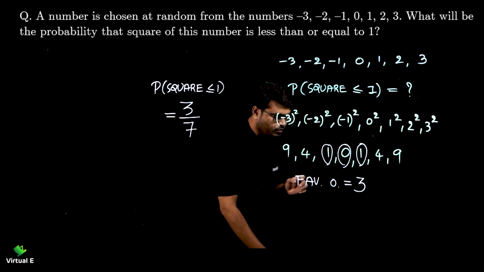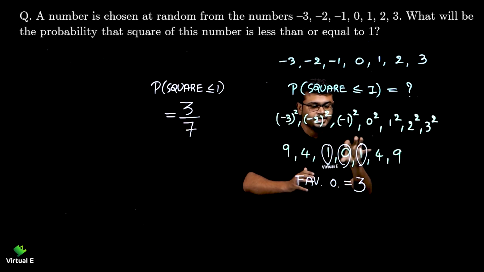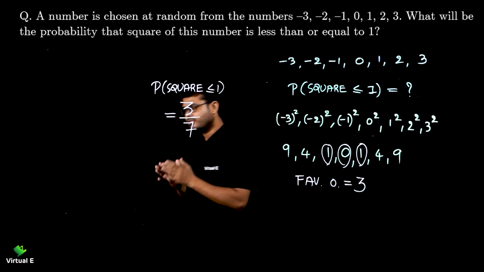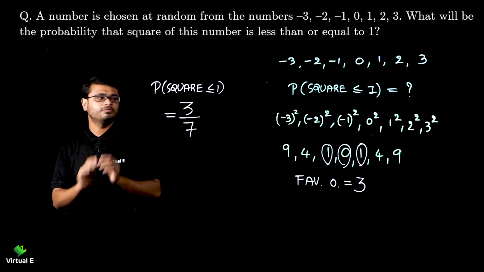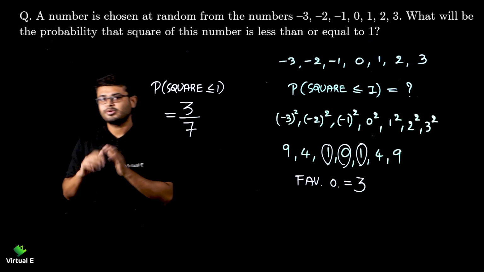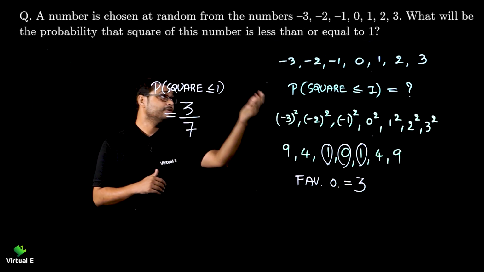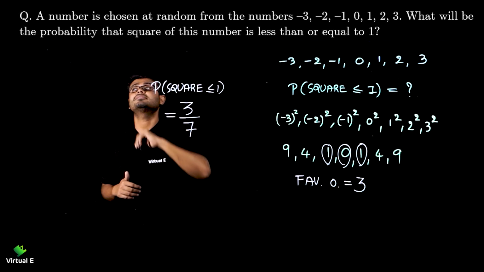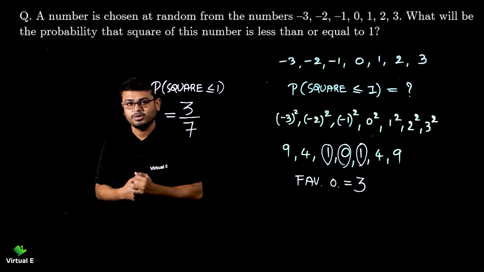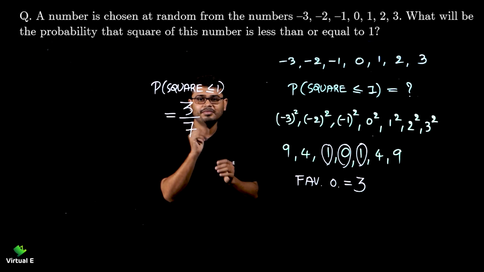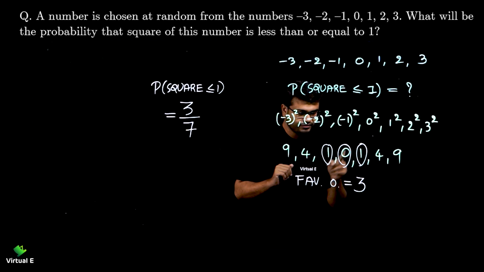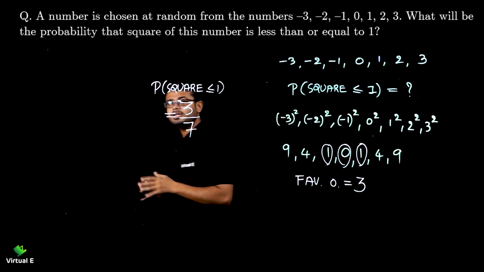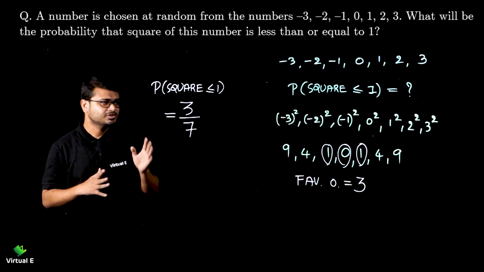It was given that square, so I did the square. Then you select your favorable outcomes and you find the probability. Similar you can do for the cube as well. If you want to try on your own, if we have the square over here, what will be the probability that cube of this number will be lesser or equal to 1? In that case, there will be many outcomes, right? 1, 2, 3, 4, 5, right? You can try on your own. Instead of square, just write the cube and solve it.